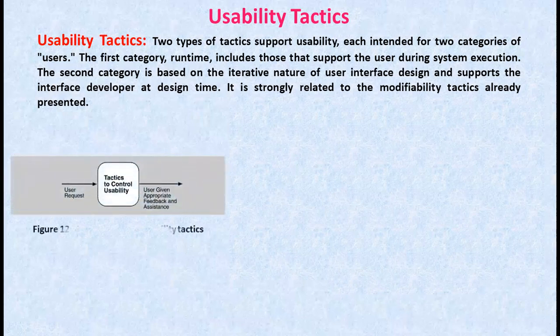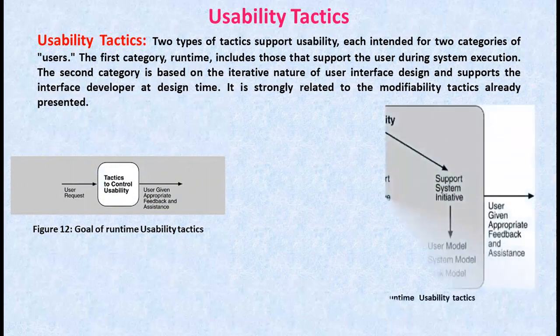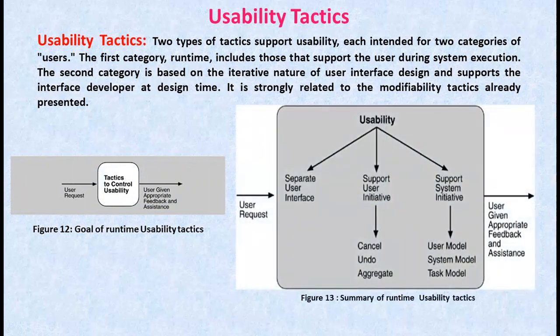Here we see in figure 2 the goal of runtime usability tactics. Coming to the summary of runtime usability tactics, we maintain a model of the task. In this case, the model maintained is the task. The task model is used to determine the context so that the system can have some idea of what the user is attempting and provide various kinds of assistance.